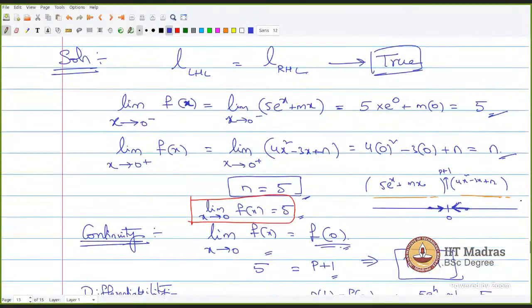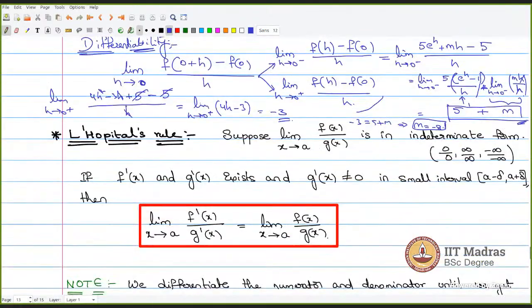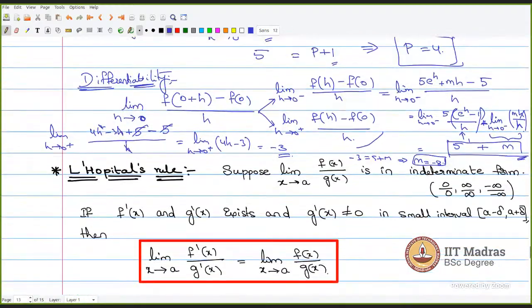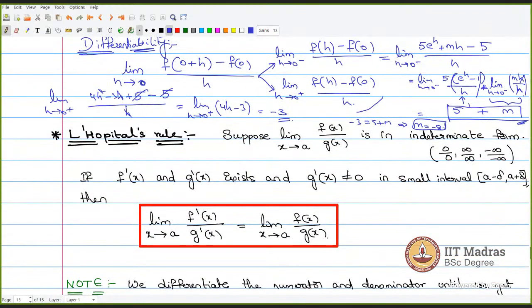Sir, so we cannot apply L'Hopital's rule until we reach the point where we prove the differentiability? Correct. We have to wait until this. We cannot apply this. We can say our function is continuous and directly put it. First we need to calculate differentiability. We have to come till differentiability. See, in this course, you need not compute differentiability. Whatever limits we give you, those are actually differentiable limits.